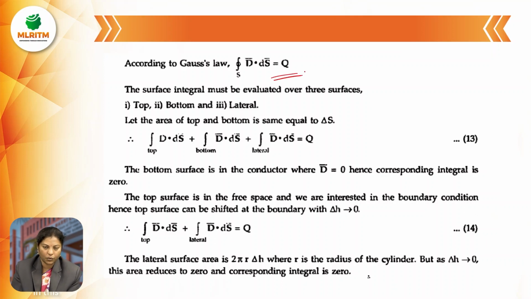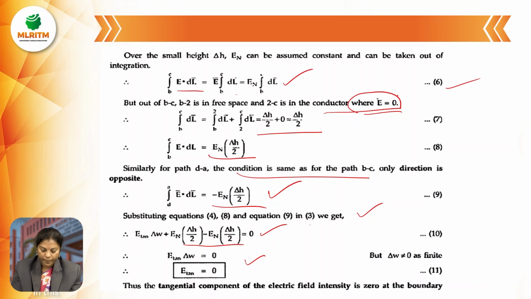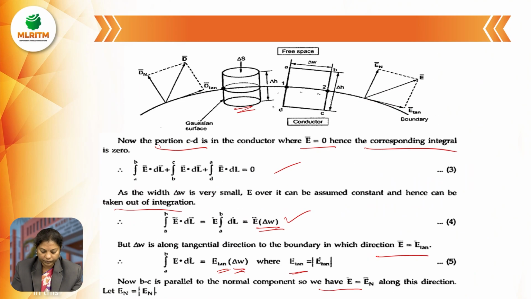That is, closed surface integral of D dot dS equals Q. The surface integral must be evaluated over three surfaces for this Gaussian surface: top surface, bottom surface and lateral surface.